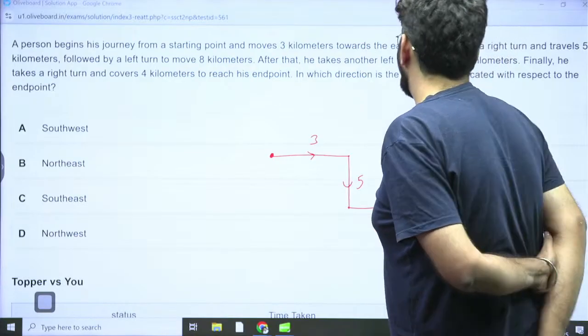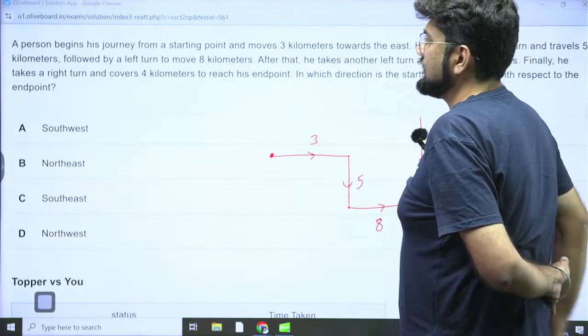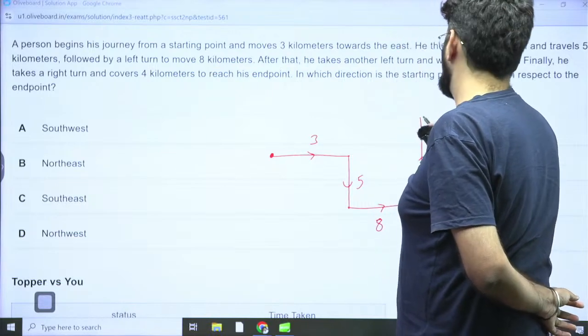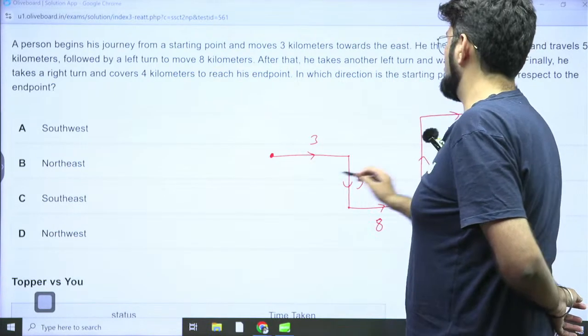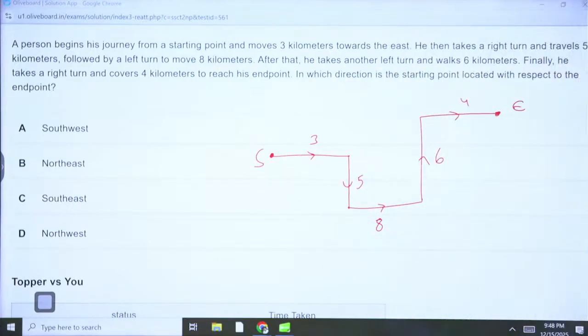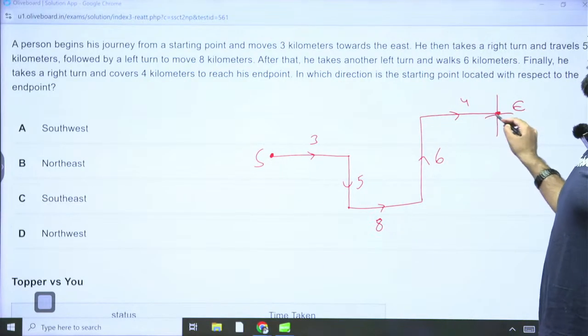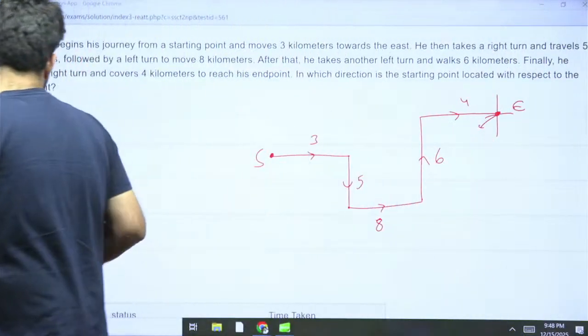After that he takes another left turn and walks 6 kilometers. So this is 5 plus 1, 6 kilometers. Finally he takes a right turn and travels 4 kilometers to reach his end point. This is the end point, this is the starting point. In which direction is the starting point located with respect to the end point? If you observe clearly, it's simply southwest. Okay.